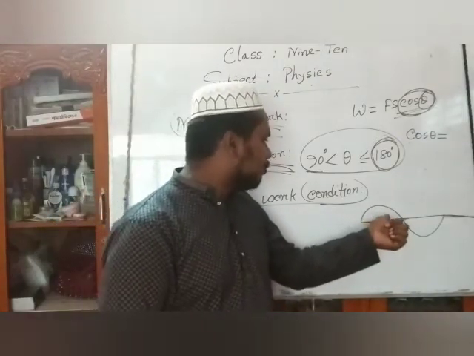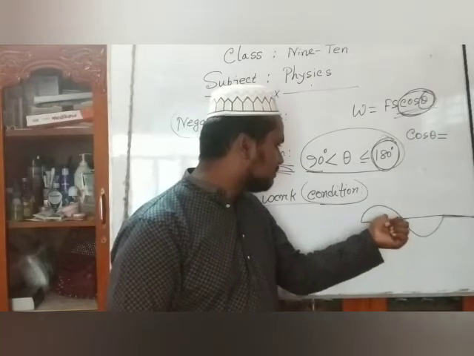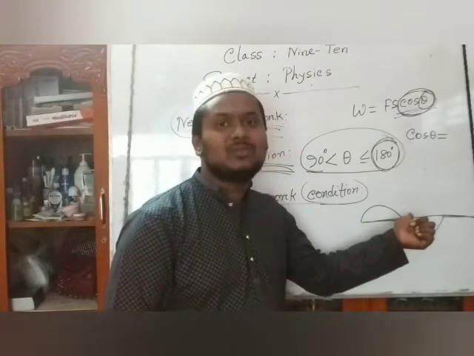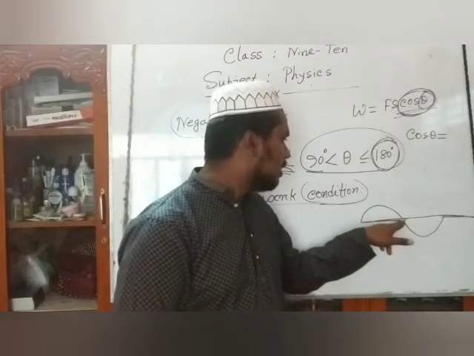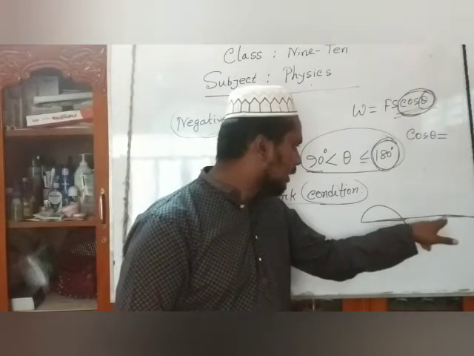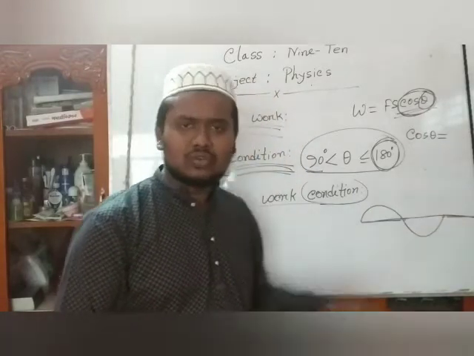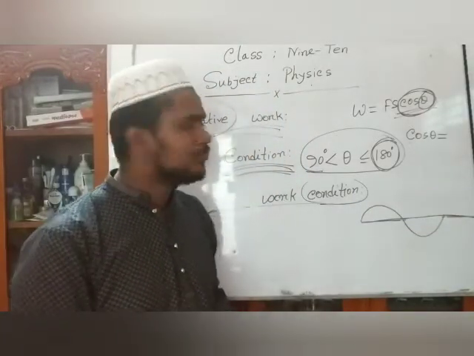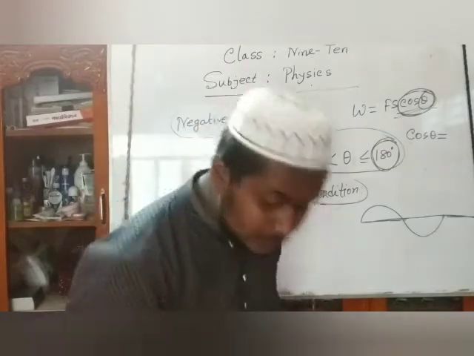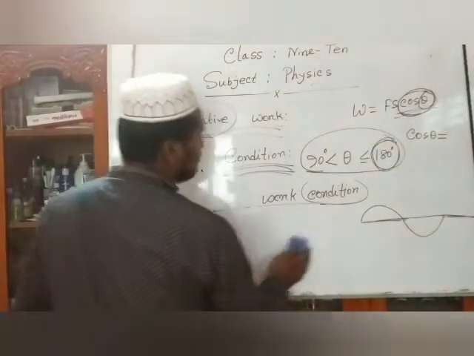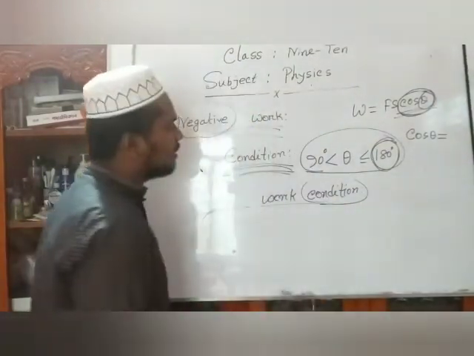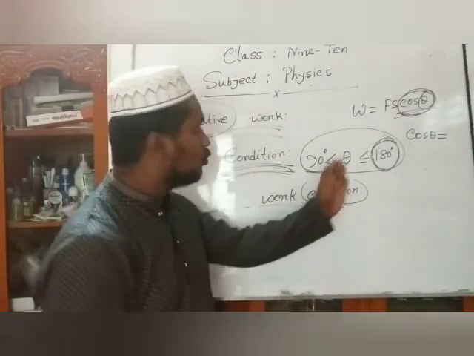If we put the value, then we see that here and here the value is same. যে পয়েন্টেই তুমি যাও না কেন ভ্যালু সেম থাকবে. So we calculate 180 degree. Dear students, the condition is that 90 degree to 180 degree.